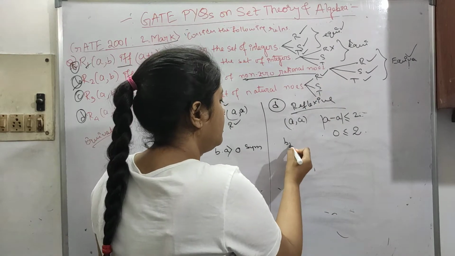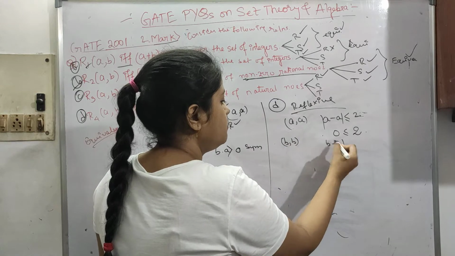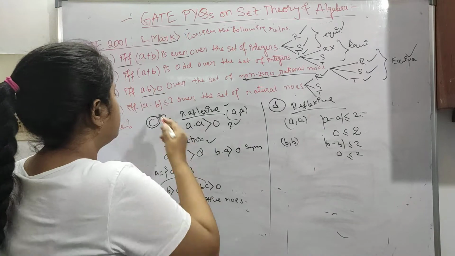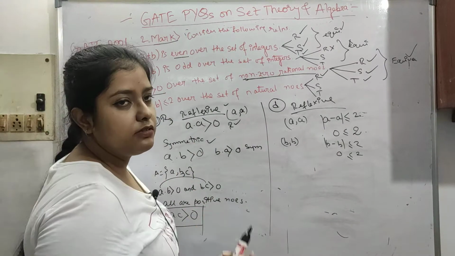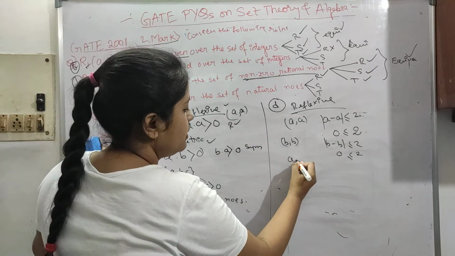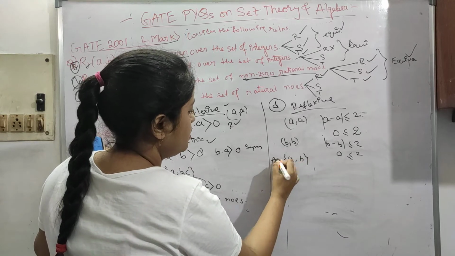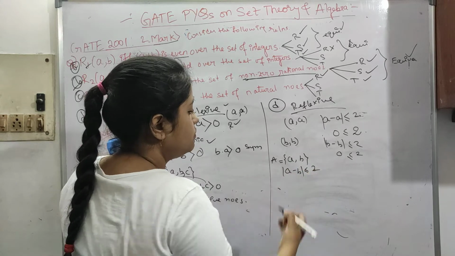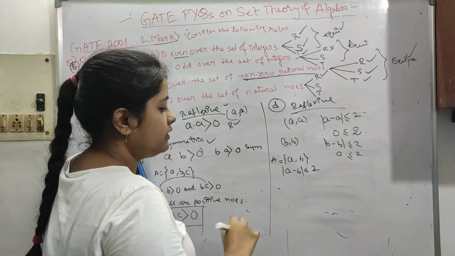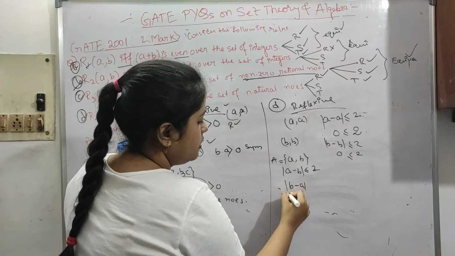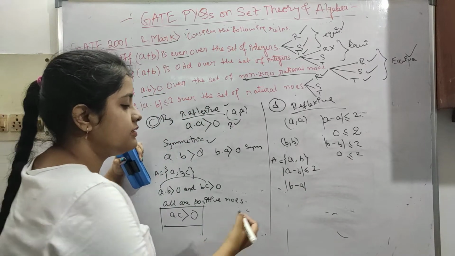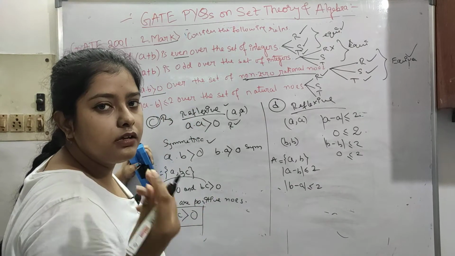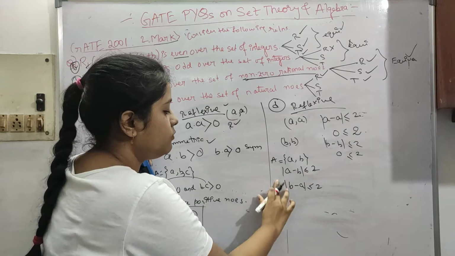You can take any number, like b comma b. b minus b will also be less than 2 because 0 is less than 2, so it is reflexive. Now we have to find out if it is symmetric or not. For symmetry, we have to take two numbers. Let's say this set contains two numbers, so a minus b is less than 2. If we take the opposite, b minus a, it will just change the sign. But the minus sign is not important here, because we are taking the modulus of it.